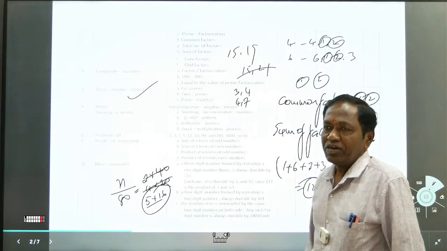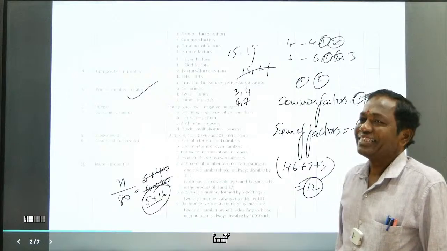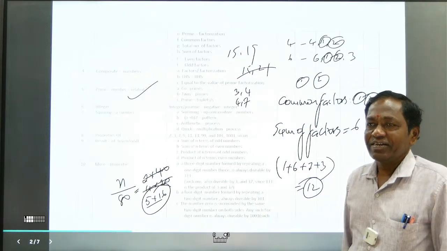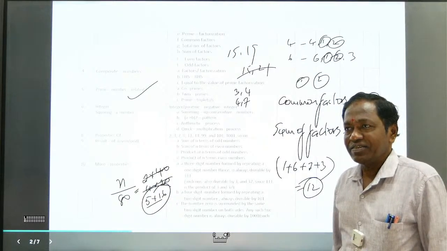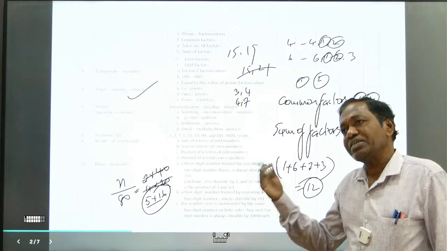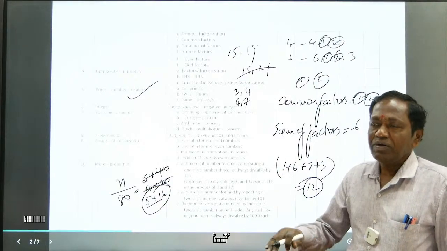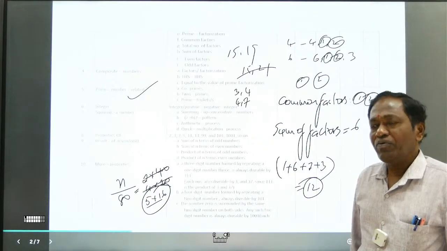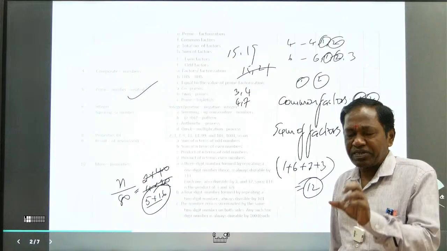Prime triplets. What are prime triplets? Triplets means 3. A prime triplet means all 3 are prime numbers. The differences are plus 4 and plus 6, so first number plus 4 and first number plus 6, or plus 2 plus 4, or plus 4 plus 2. Give me one or two triplets.